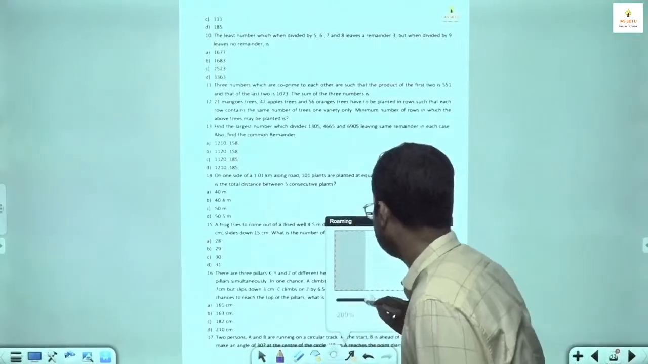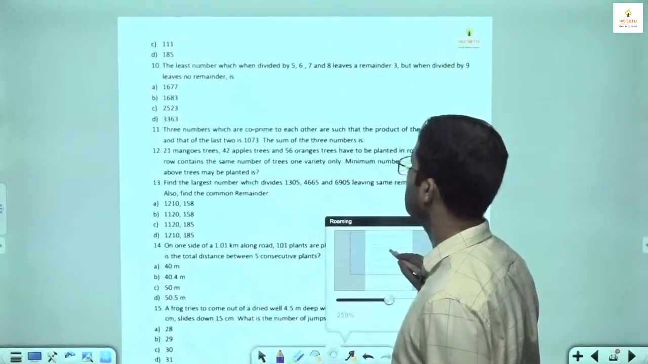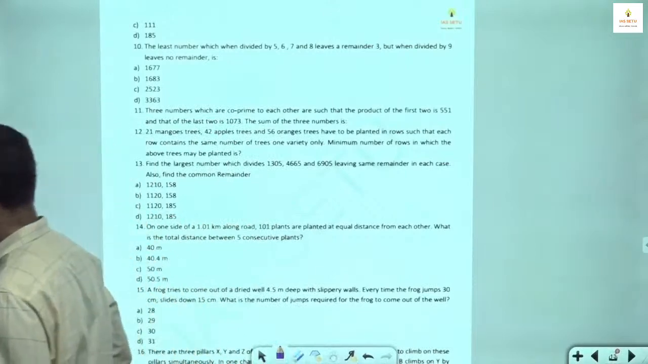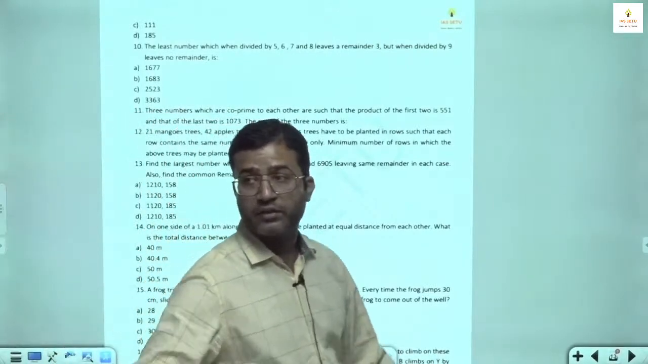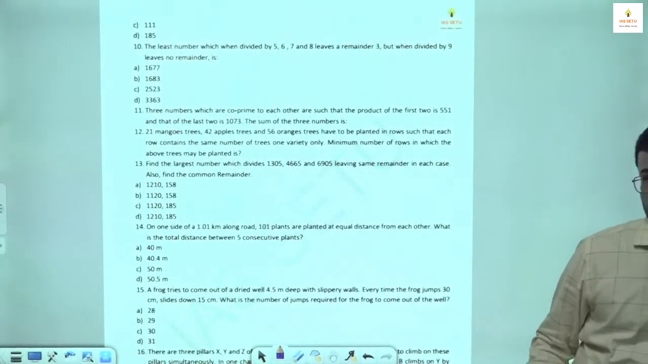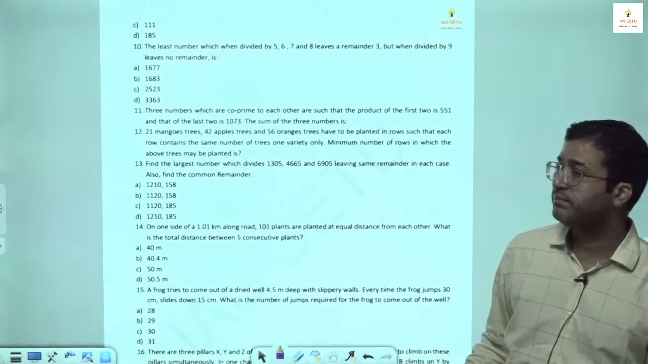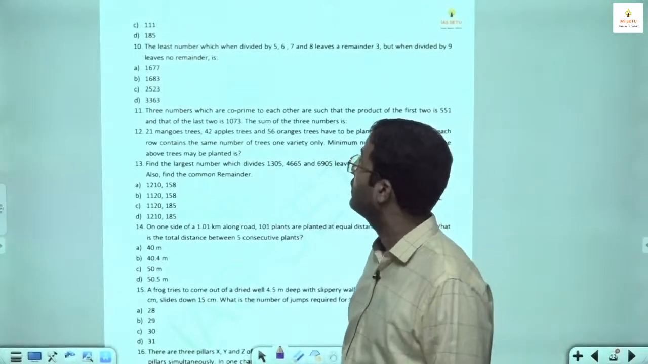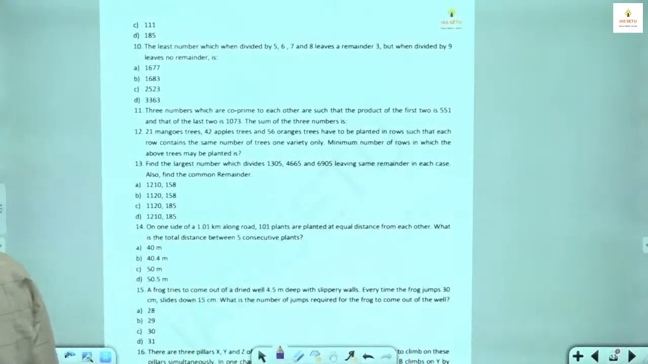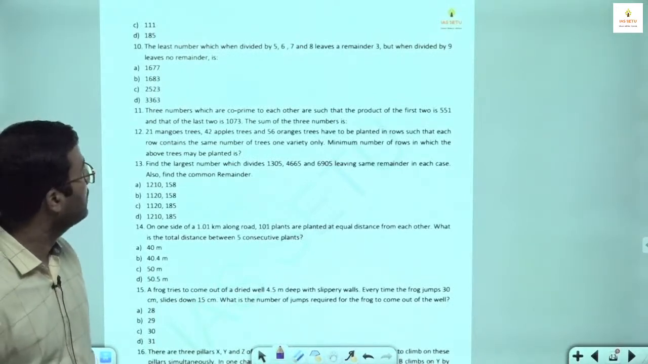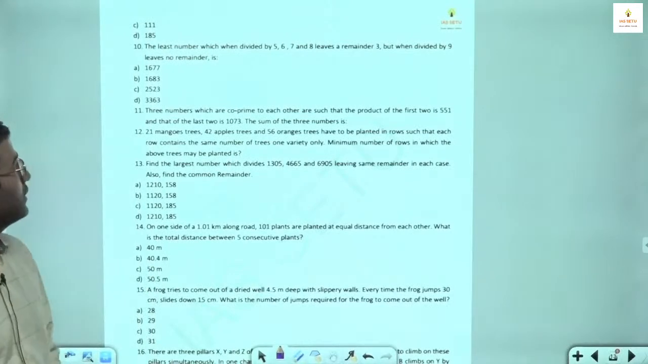Question number 10. Here you can use the answer options. The least number which, when divided by 5, 6, 7, 8, leaves a remainder of 3, and when divided by 9 leaves what remainder? No remainder.